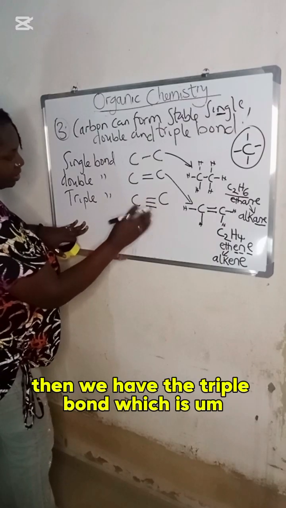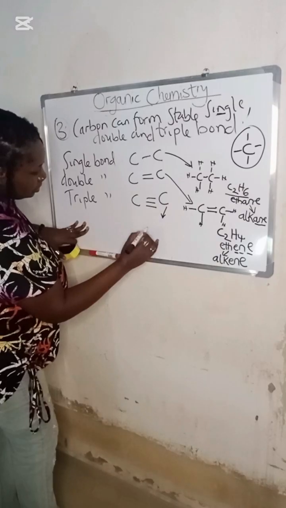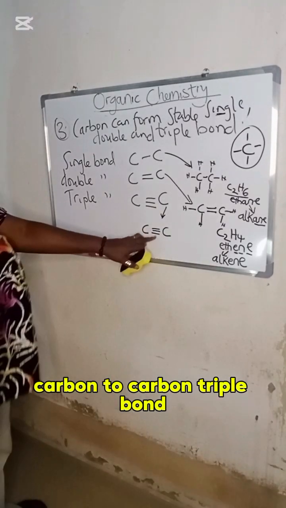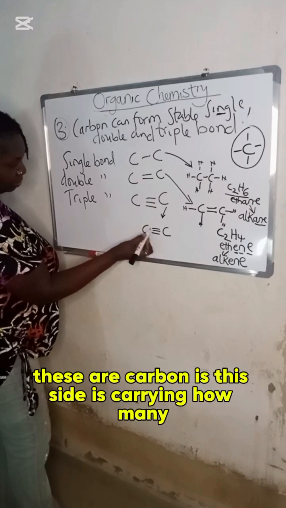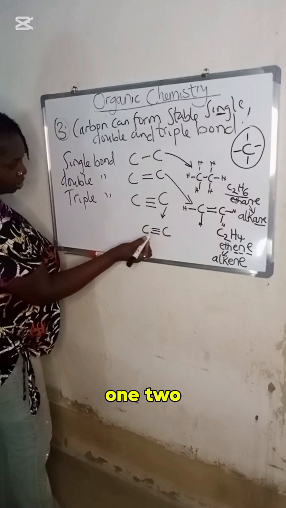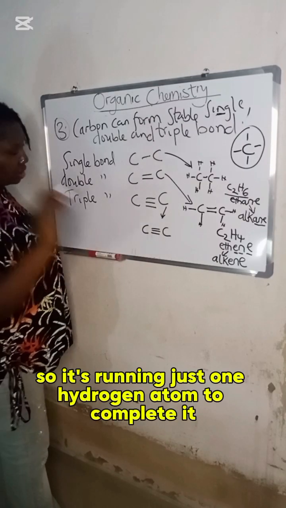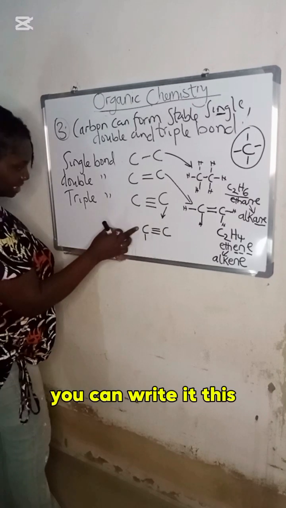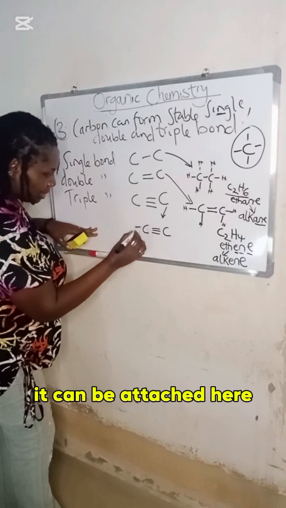Then we have the triple bond, which is carbon to carbon triple bond. How many hydrogen atoms? Already this side is carrying 1, 2, 3. So it means just 1 hydrogen atom to complete it. You can write it this way; the bond can be attached anywhere. It can be attached here.